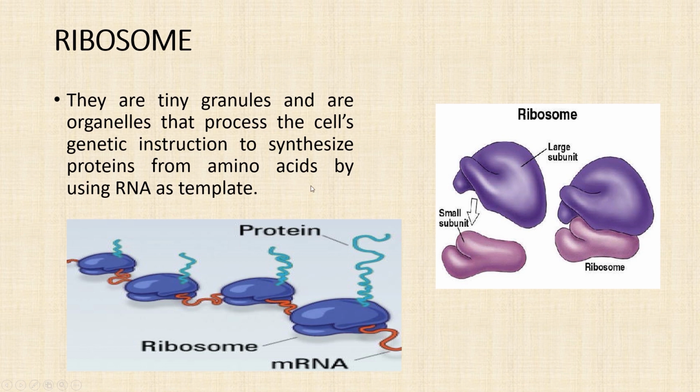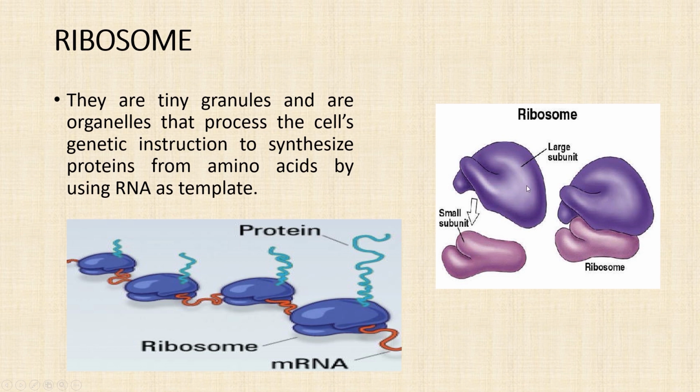So this ribosome helps in synthesis of protein from the amino acid, and protein is an essential part of the cell for many cell functions. These proteins will help in repairing damage or directing chemical processes. The small subunit of the ribosome reads the messenger RNA, and the large subunit joins the amino acids to form a polypeptide chain. This is all about the ribosome.